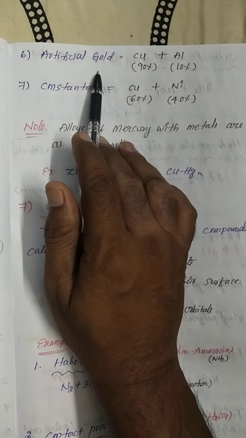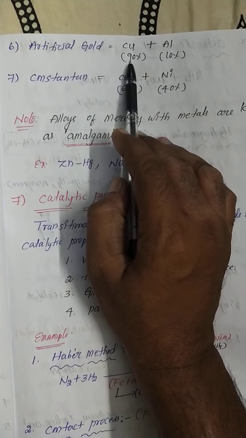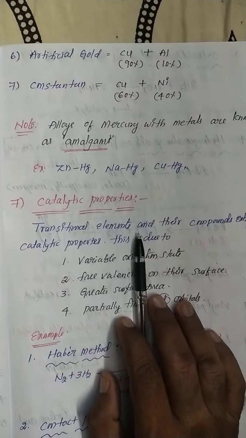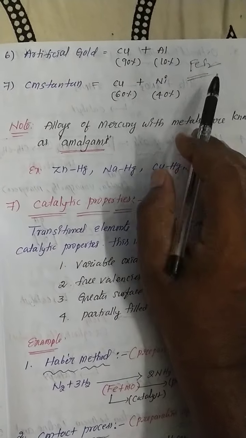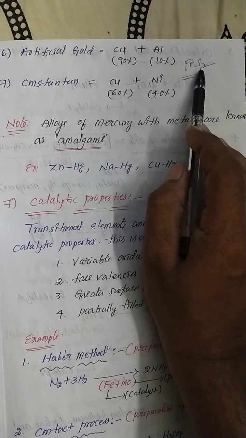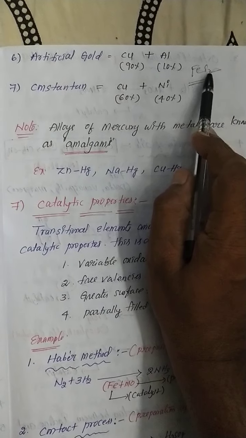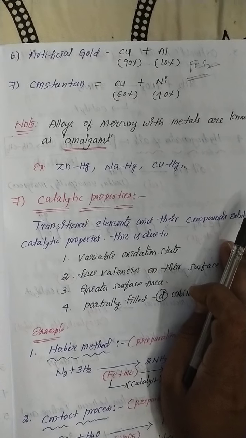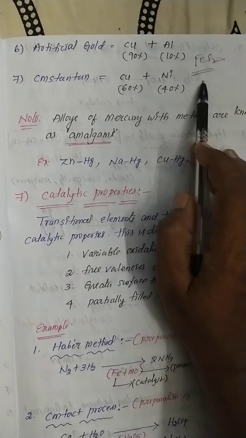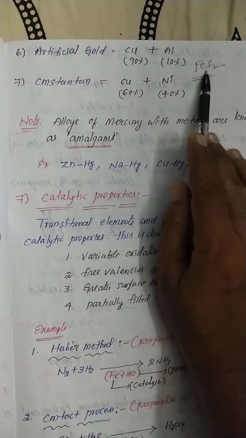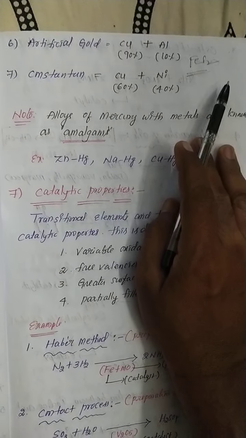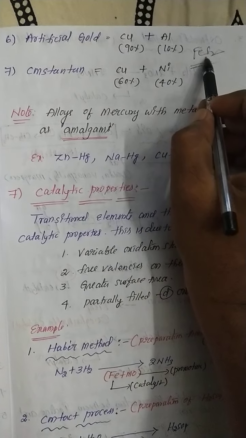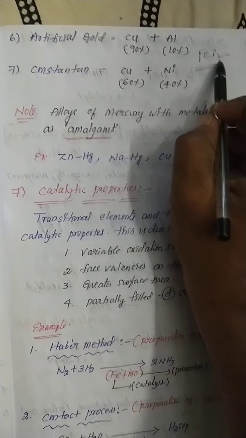Another example, artificial gold. Copper 90% and aluminum 10%. You know, my dear students, fool's gold, FeS2. Fool's gold means iron plus sulfur combination is commonly known as fool's gold. It looks like gold, but it's not gold. So that's called fool's gold, FeS2. Iron disulfide is commonly known as fool's gold.